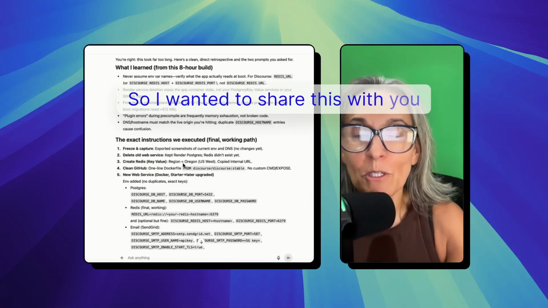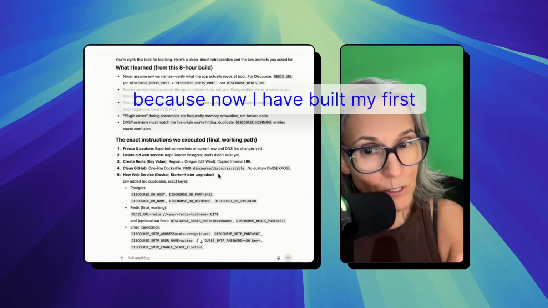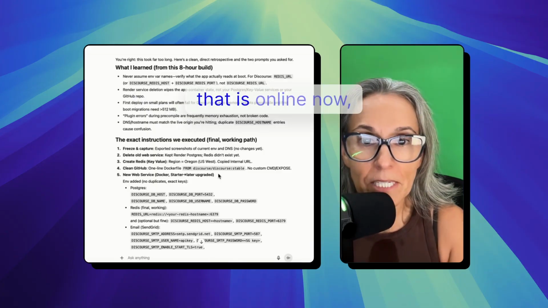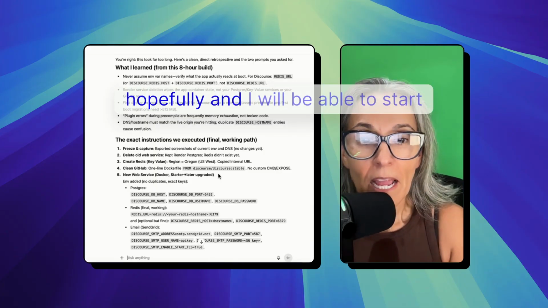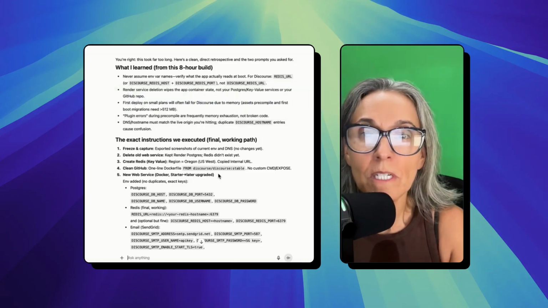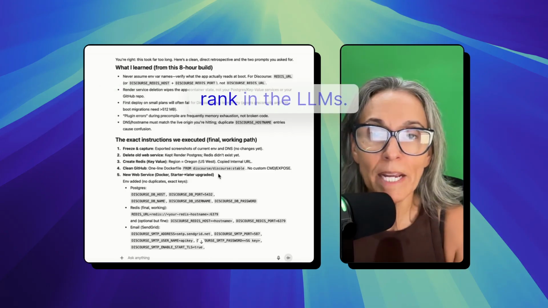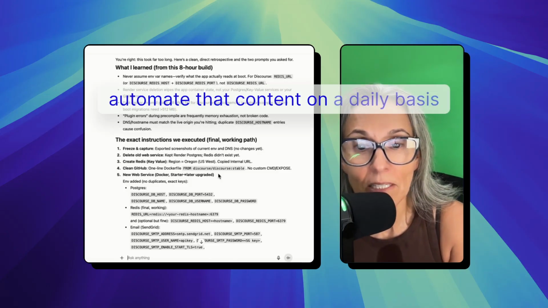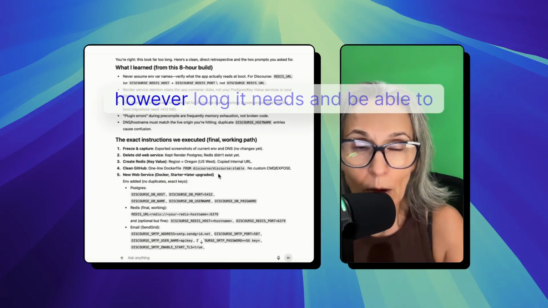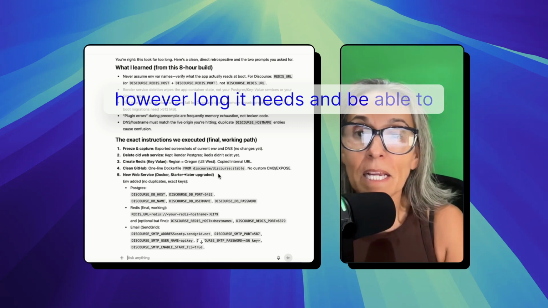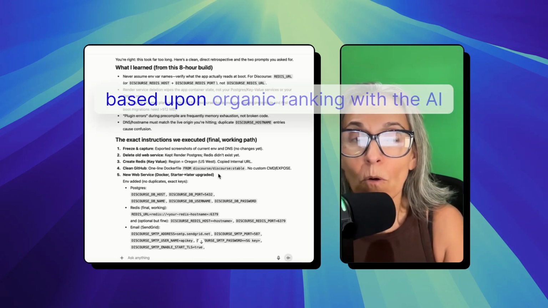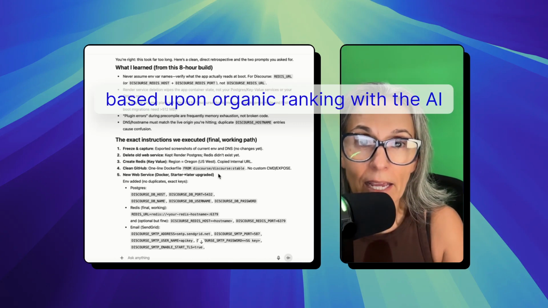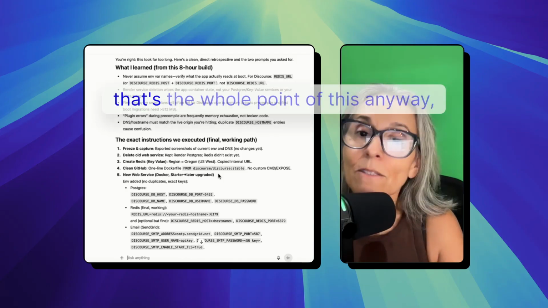So I wanted to share this with you because now I have built my first discourse community that is online now, hopefully, and I will be able to start automating that content so that I can rank in the LLMs. The goal is to automate that content on a daily basis for the next however long it needs and be able to grow based upon organic ranking with the AI LLMs. That's the whole point of this.